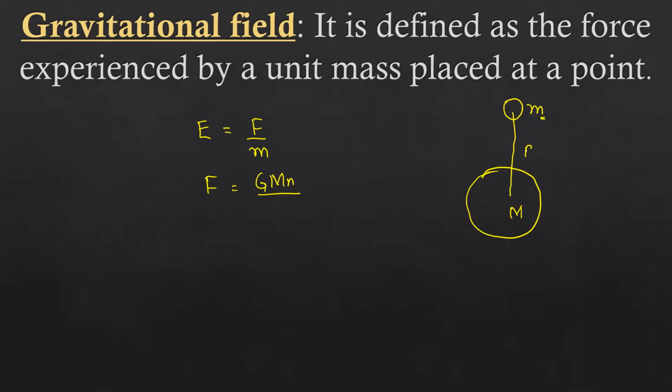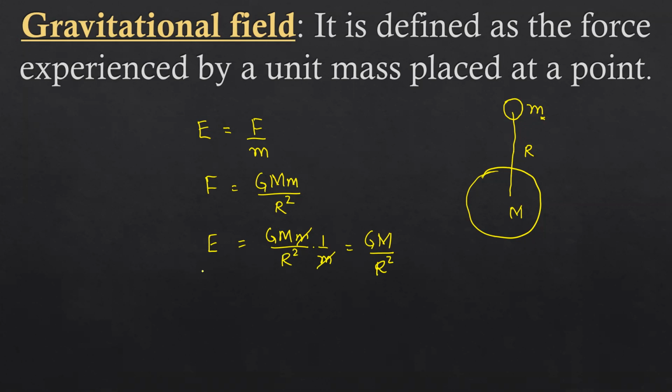This is the formula for force. So E will be G M m upon R square, divided by m. m and m will get cancelled out. It will be G M upon R square.